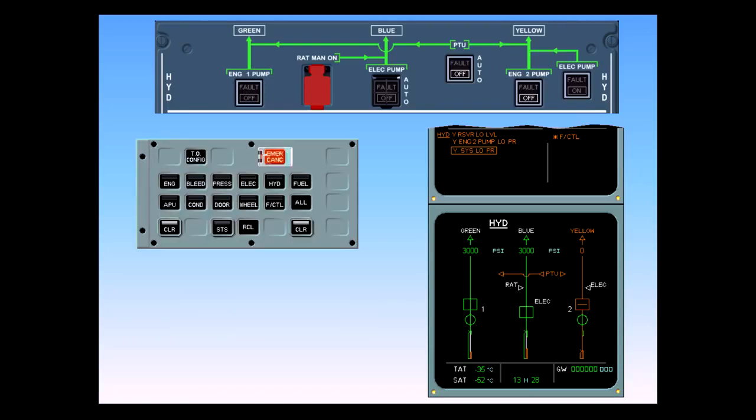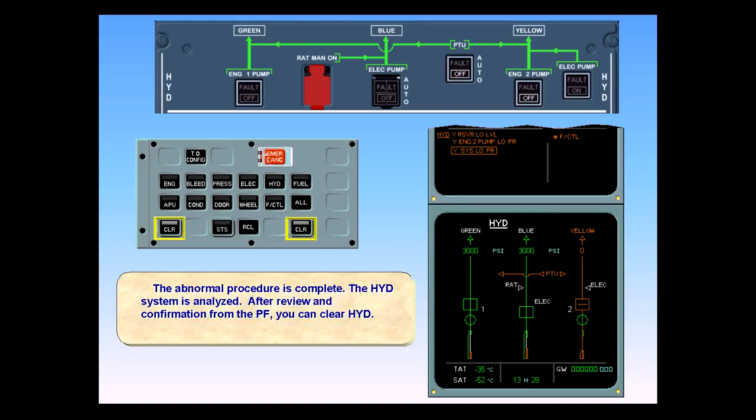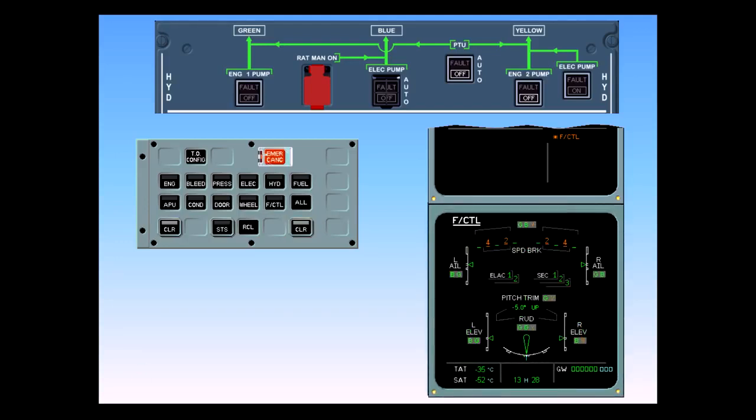The hydraulic system is analyzed. After review and confirmation from the pilot flying, you can clear hydraulic. The ECAM flight control page is automatically displayed for analysis.